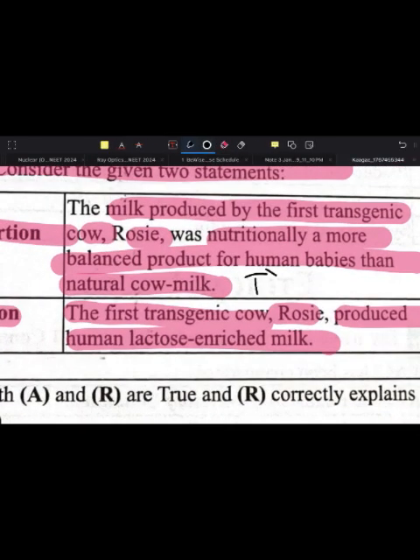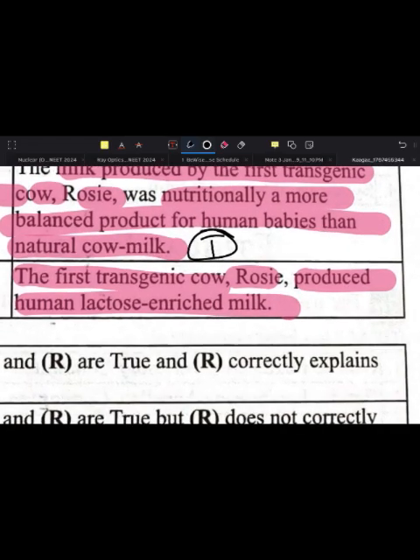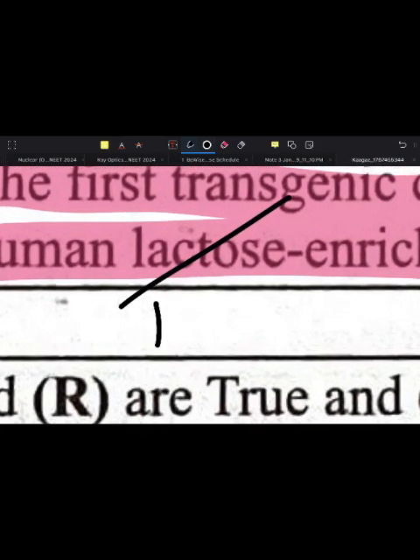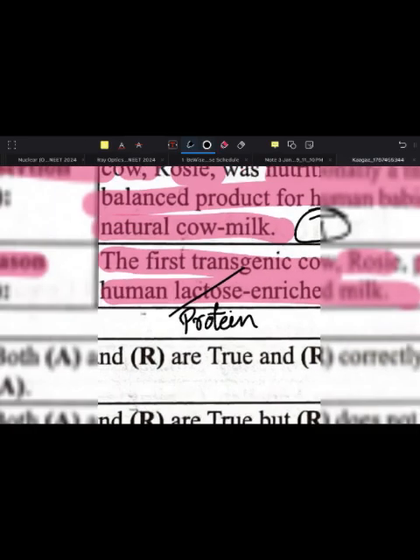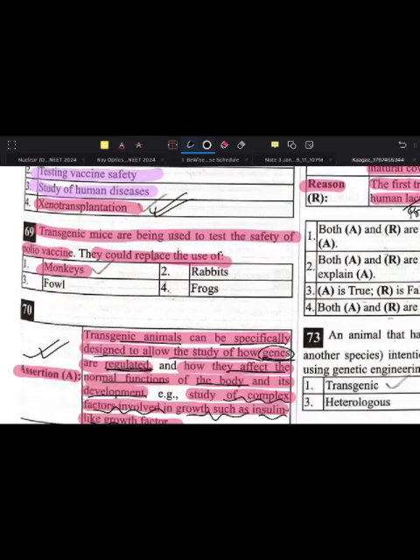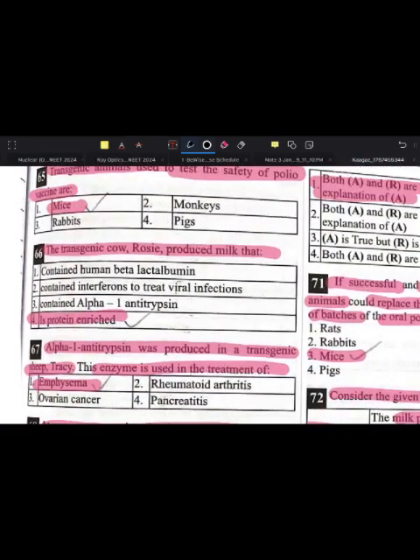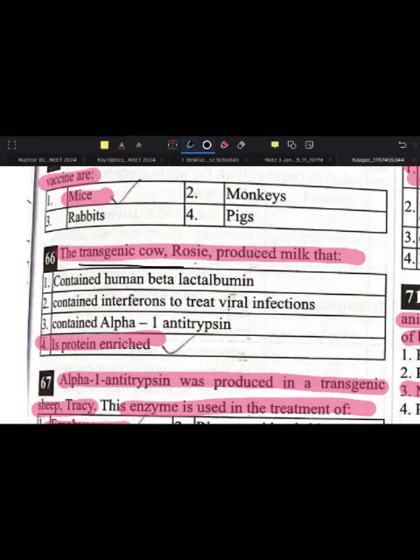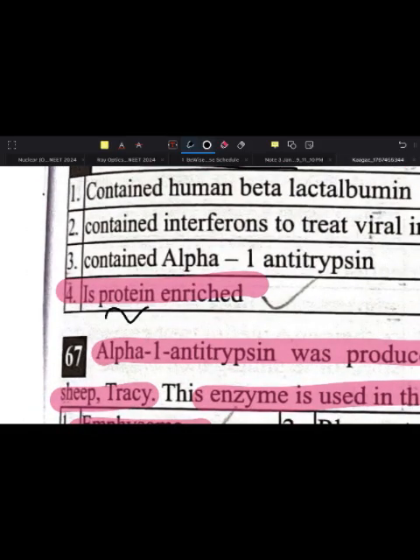The first transgenic cow Rosie produced human lactose enriched milk? No, it was protein enriched. We have already read it here. See, let me show you. The transgenic cow Rosie produced milk that was protein enriched, okay?